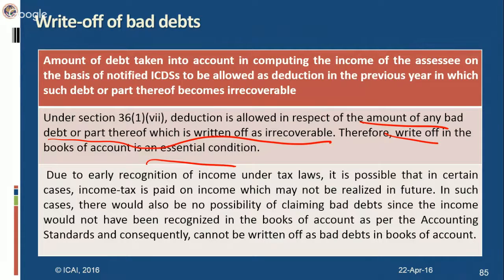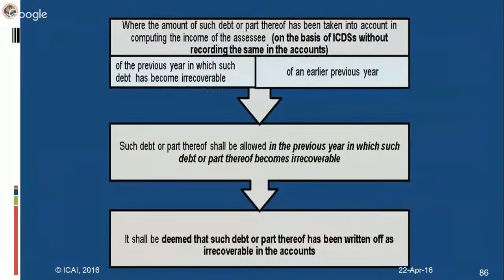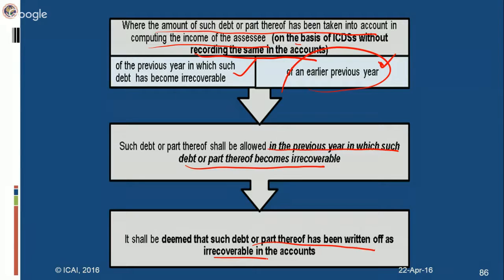In such a case, in order to enable the assessee, in case some amount becomes irrecoverable, a proviso has been inserted in 36(1)(vii) to provide that where the amount of such debt or part thereof has been taken into account in computing the income of the assessee on the basis of ICDS without recording the same in the accounts, in the previous year in which such debt becomes irrecoverable or an earlier previous year, recognition of income could have taken place in an earlier previous year also, such debt or part thereof shall be allowed in the previous year in which it becomes irrecoverable. It shall be deemed that such debt or part thereof has been written off as irrecoverable in the accounts.